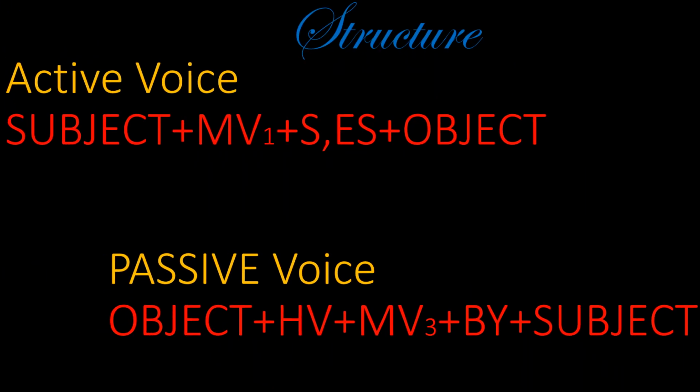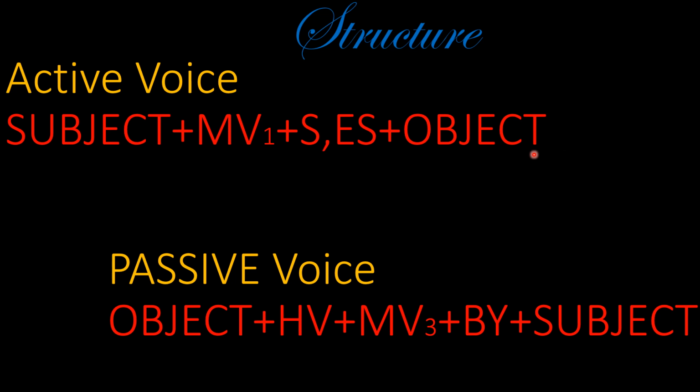Now let us see the structure of the voices. When we were studying tenses, we made the active voice sentence as subject plus MV1, the main verb, plus S or ES. If the main verb was in first form, we would use S or ES plus the object. Subject plus main verb plus S or ES plus the object.